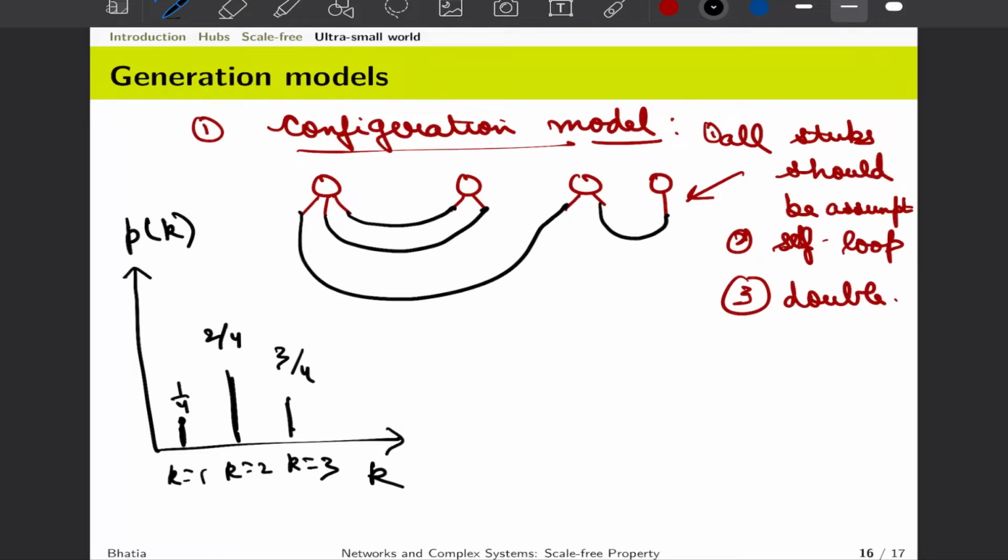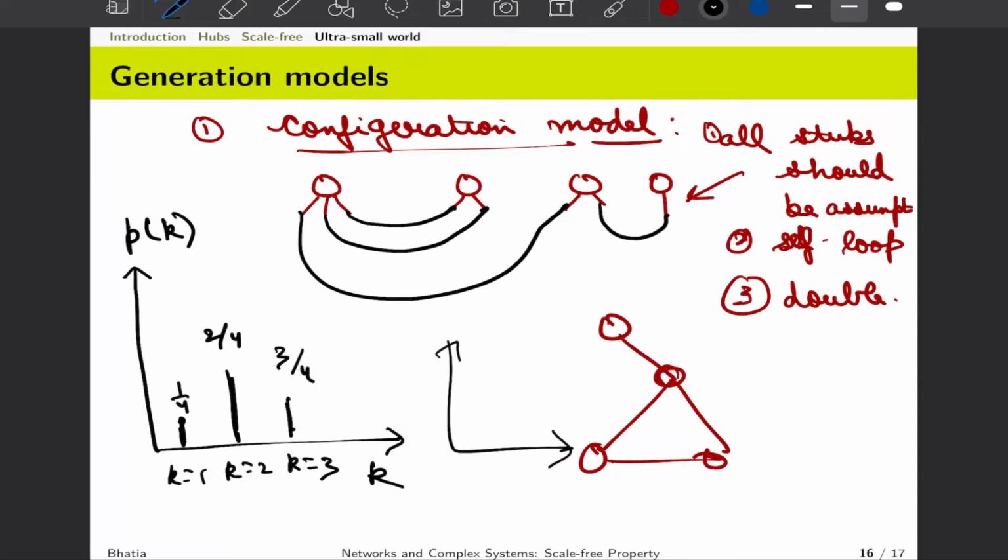Now one other person who is working on the same network says that I don't like this configuration. So I will generate my network where I take 3 nodes and create a triangle like this, and hence you would end up with another network which would have the same, exactly identical degree distribution with 1 by 4, 2 by 4 and 3 by 4 for k equal to 1, 2 and 3 respectively, and you can check it.